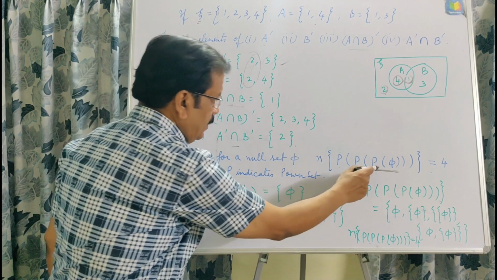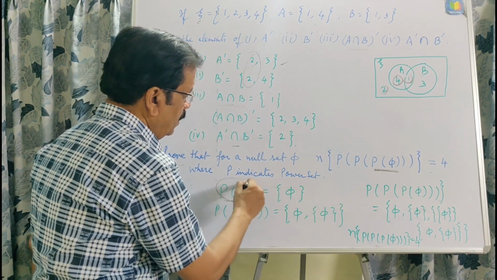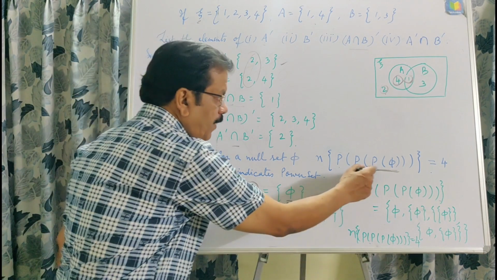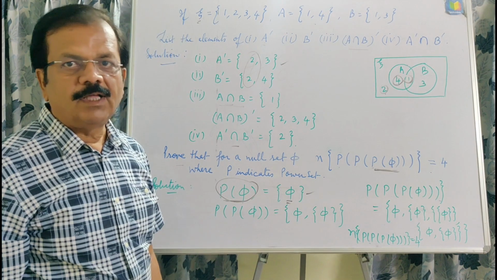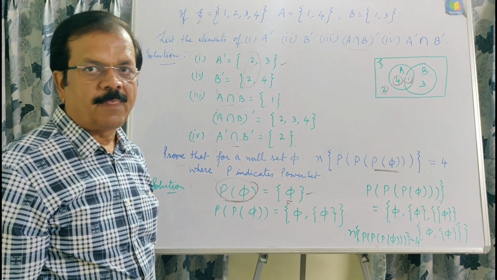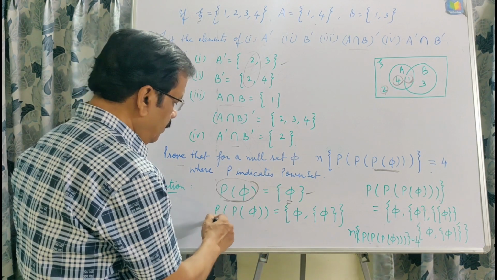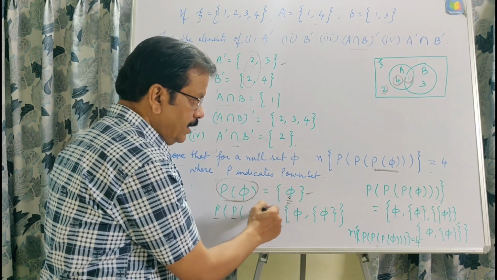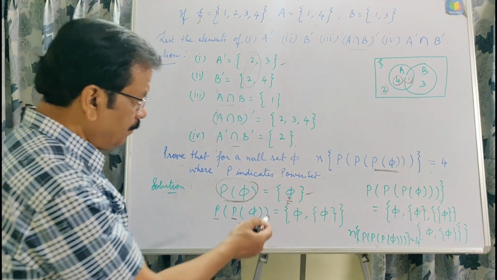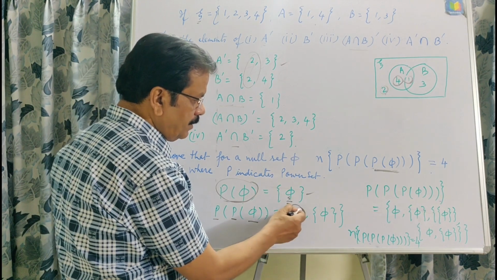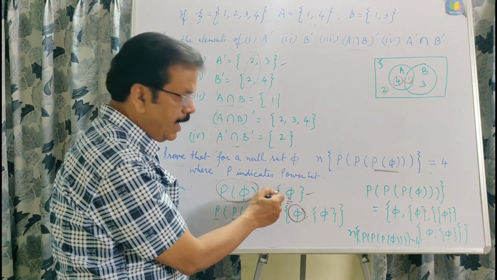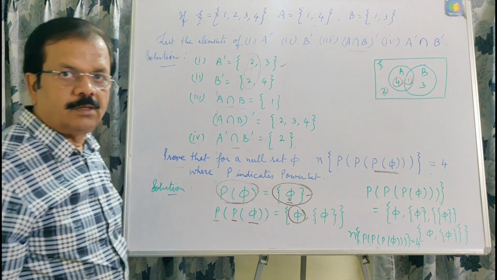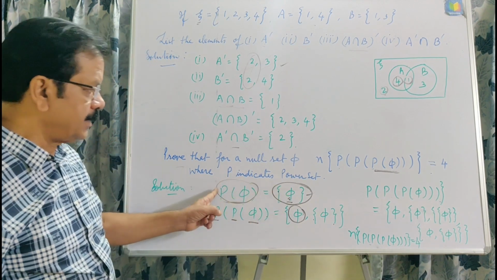Here P phi, we know that the null set is the subset of every set, and P phi has one element, that is phi. Then again taking the power set of this, again writing all possible subsets of this phi, the null set is the subset of every set, and another element will be written within curly brackets as phi. This is the element of the power set.